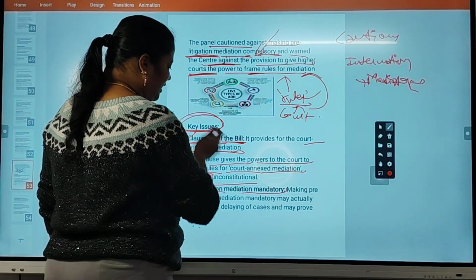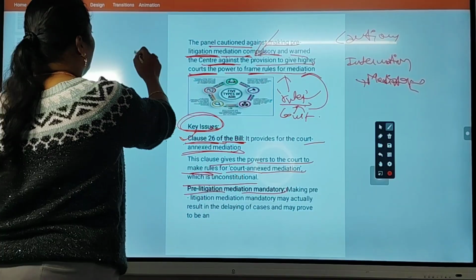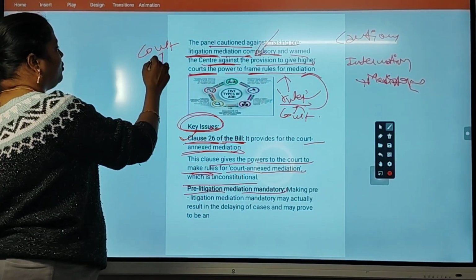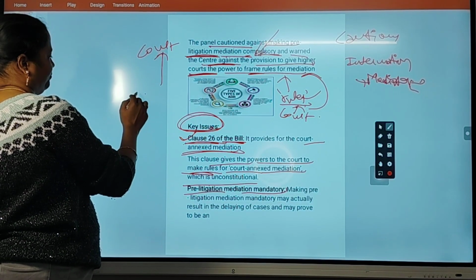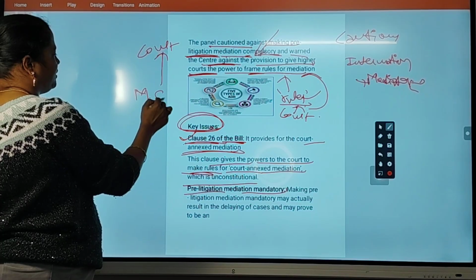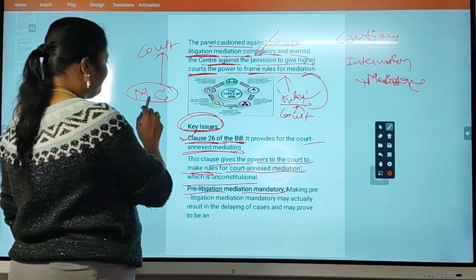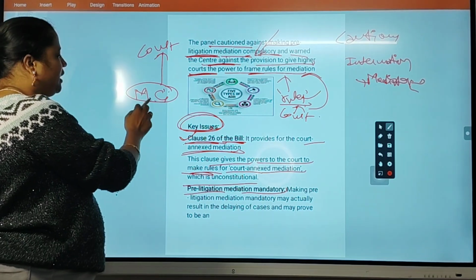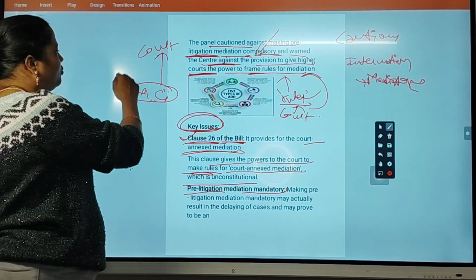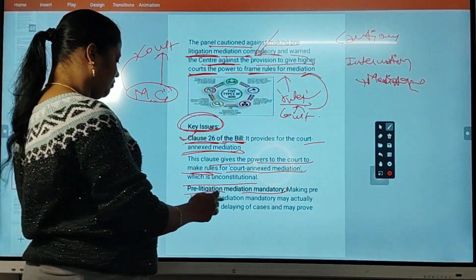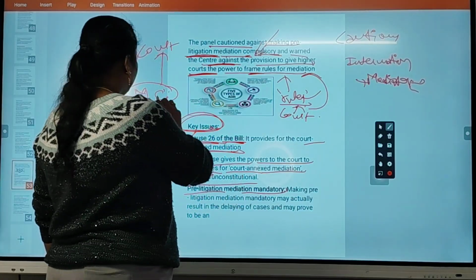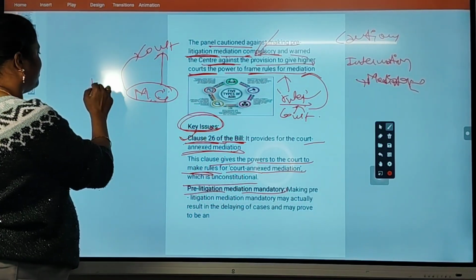Pre-litigation mediation mandatory. Before going to the court, going to the mediation council is compulsory. That is the thing here. First they have to go to the mediation council. If the thing is not settled, then they have to go to the court. So this may result in delay also.